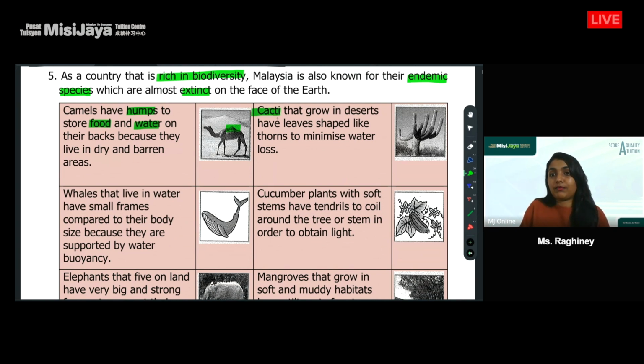Cacti or cactus plant, they grow in deserts. They have leaves shaped like thorns. And the thorns are meant to minimize water loss. Okay, it's very, very small, thin leaves, not big leaves that can evaporate more water.